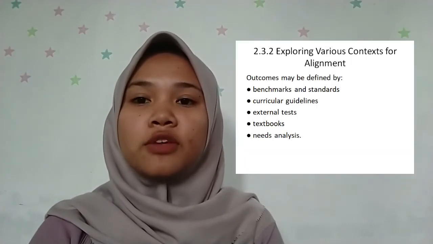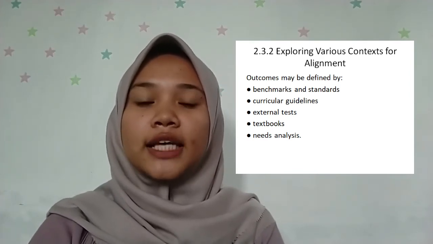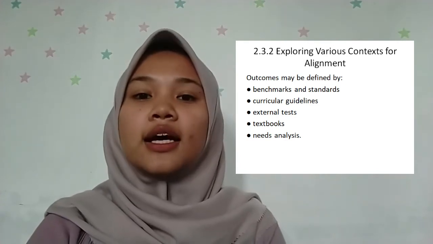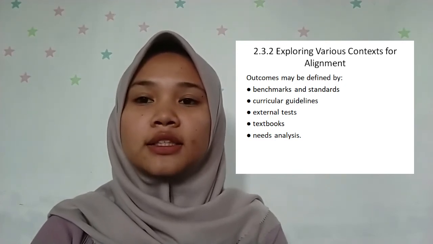And then we will explain about exploring various contexts for alignment. There are many different contexts for alignment of assessment tasks and classroom activity with intended learning outcomes. Outcomes may be defined by the first, benchmarks and standards. The second is curricular guidelines. The third is external tests. And the fourth is textbooks, and the fifth is needs analysis. Okay, I will explain them one by one.